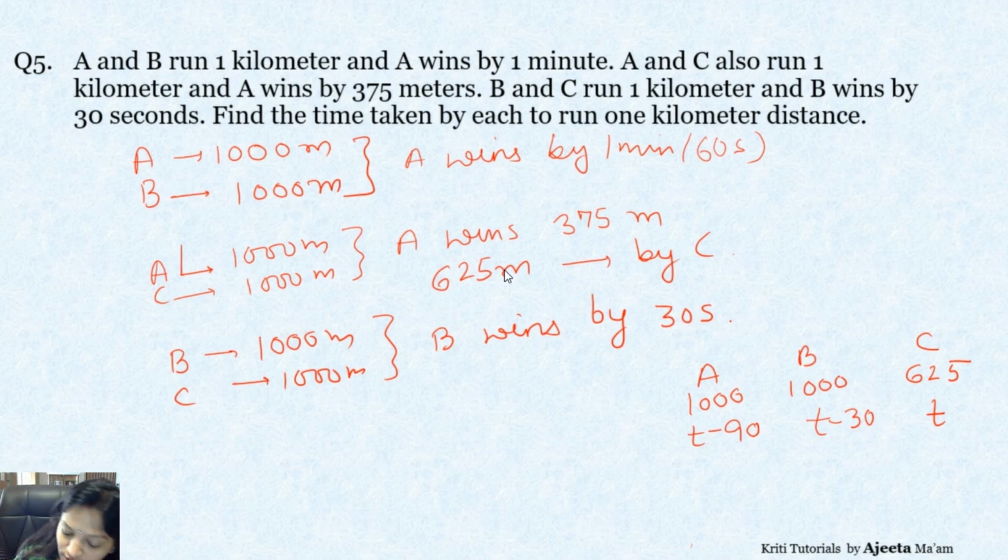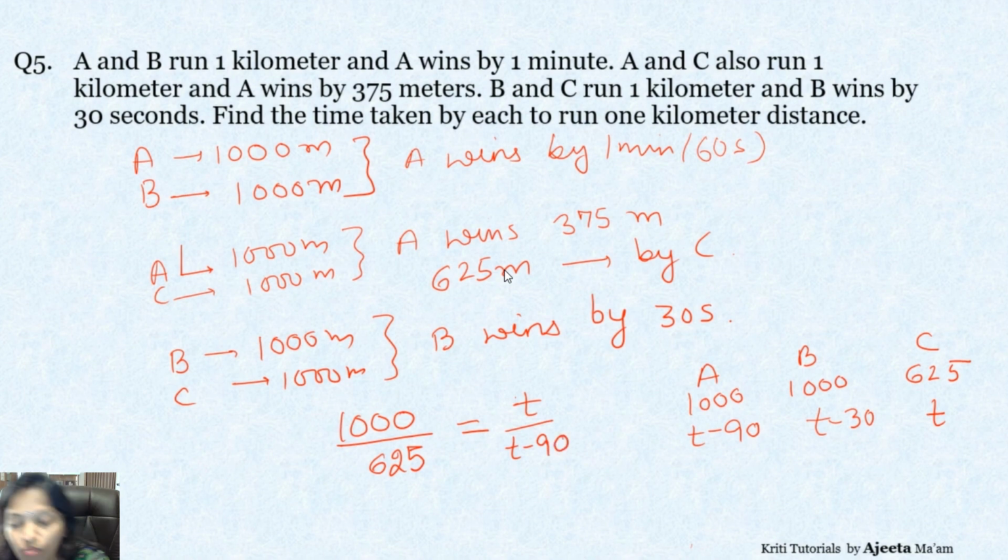So how will you use it? 1000 upon T, if we have, correct? Why are we taking 1000 upon T? If the ratio of distance is 1000 to 625, then what is the ratio of time? The ratio of time is T and T minus 90. Why is it coming in reverse? Because distance and time are inversely proportional.